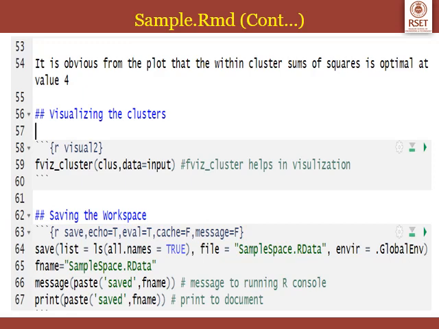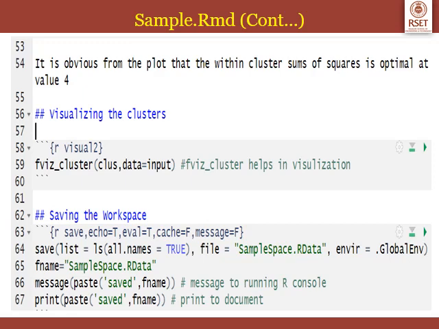Then cache equal to false. Now cache equal to false means that if you set cache equal to true, then it will use the cached values. Several values will be taken from the cached values. So each time if you want fresh results, then you should give cache equal to false.